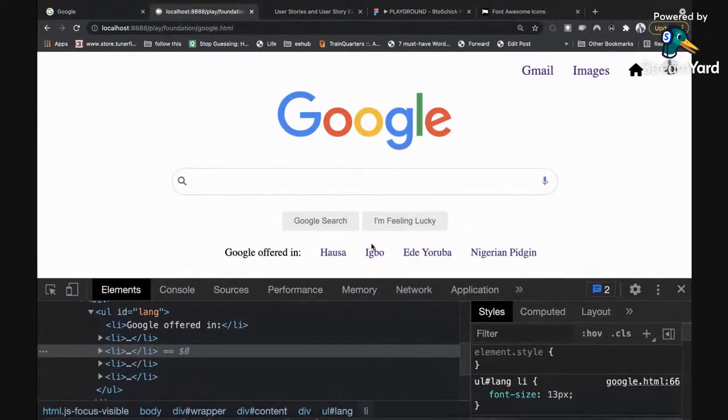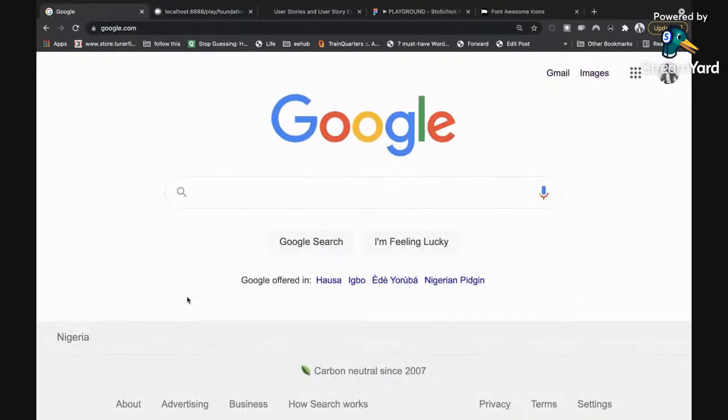So the last thing we want to do is the footer. Let me quickly write out the HTML structure. We have Nigeria here, which is just filling in an entire row. That's simple, straightforward. We have the carbon guy here, we have these guys, and we have these guys.